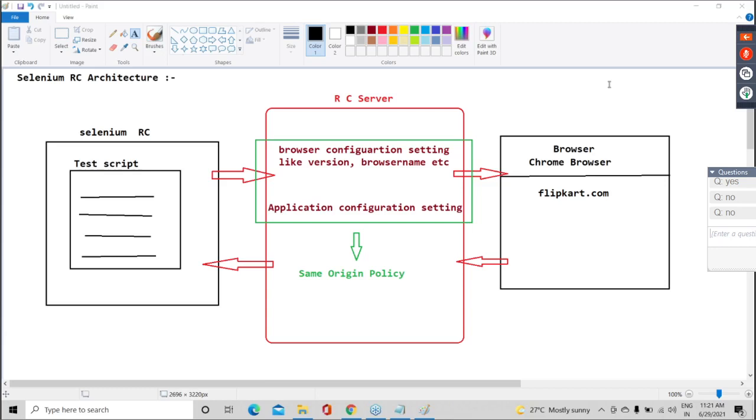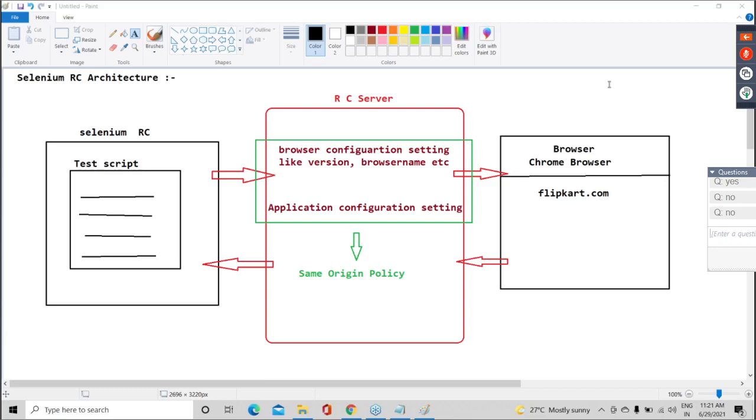Second, guys, it supports all the programming languages. They give Selenium RC in Java, Python, C Sharp, Ruby, Perl, JavaScript. That means whatever the programming language knowledge you are having, you can use it.